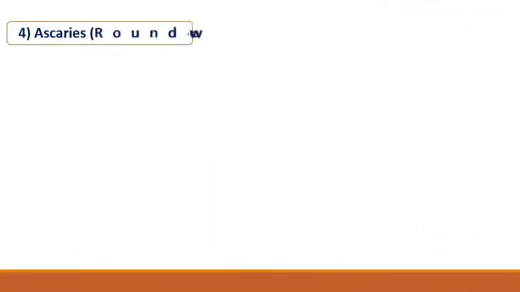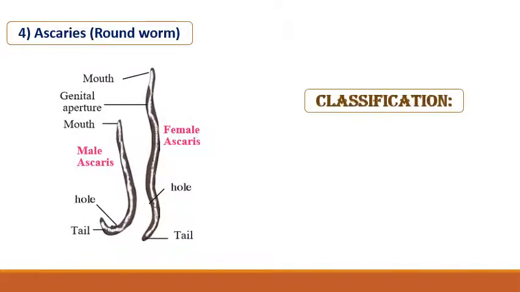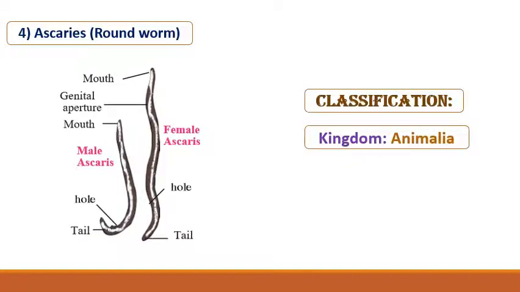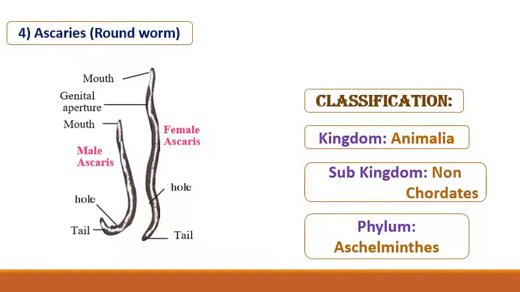Next one is Ascaris or roundworm. You can see this here. Classification: again kingdom Animalia, subkingdom non-chordates, and phylum Aschelminthes. The body of these animals is long, thread-like or cylindrical. Hence, they are called roundworms.